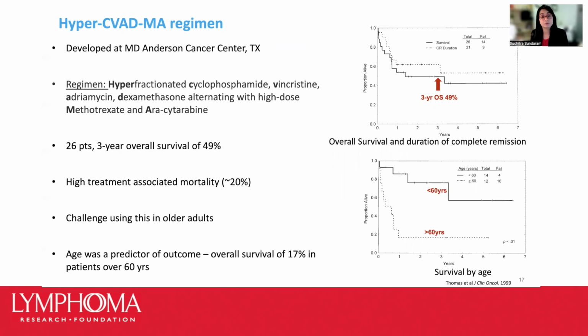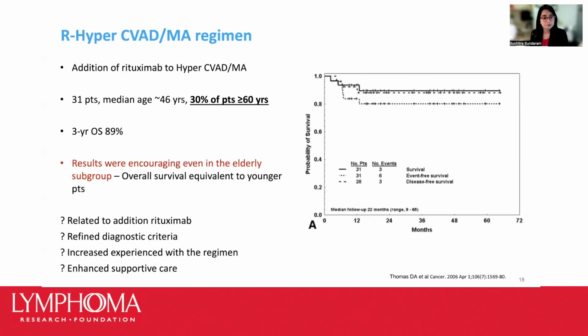In a study of 26 patients treated with this regimen, a modest 3-year overall survival of 49% was achieved. So in the study, what we see is there was high mortality associated with treatment, as high as 20%. Specifically, this was a challenge in older adults, where the survival with this regimen, as we see here, is abysmal. Subsequently, the group then added rituximab to this regimen and treated now a large number of older patients as well.